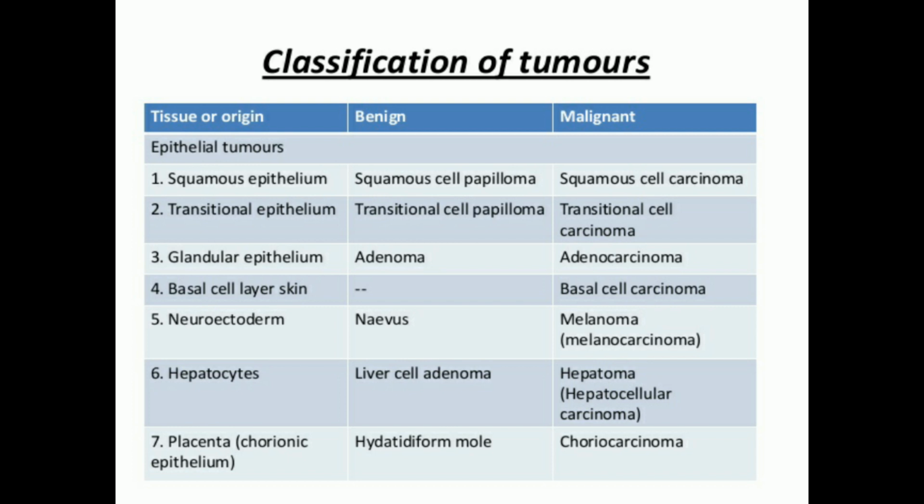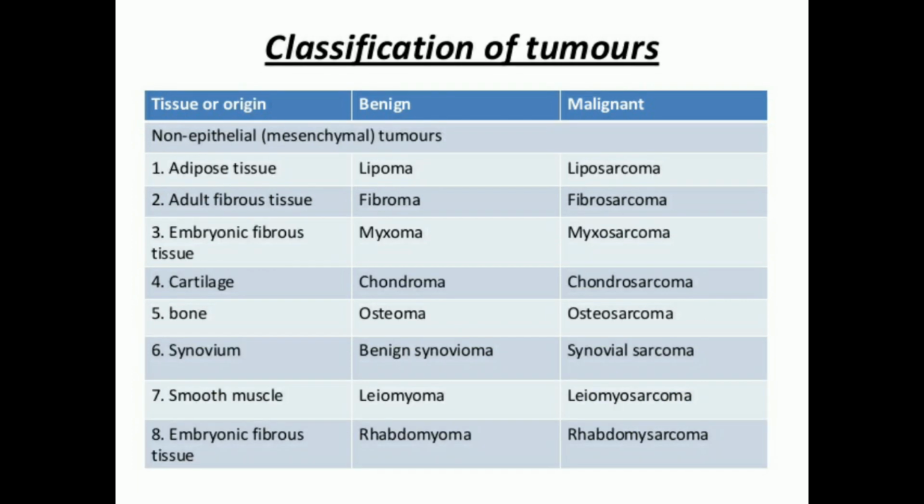So depending on that, if it is a squamous epithelium, then the benign is squamous cell papilloma and the malignant is squamous cell carcinoma. If it is a transitional epithelium, it is called transitional papilloma, and the malignant is called transitional cell carcinoma. Most of the malignancies are either carcinoma or sarcoma. If it is neuroectoderm, it is called nevus and melanoma. If it is a hepatocyte, that is a liver cell, it is called liver cell adenoma or hepatocellular carcinoma. For placenta, it is hydatidiform mole and choriocarcinoma.